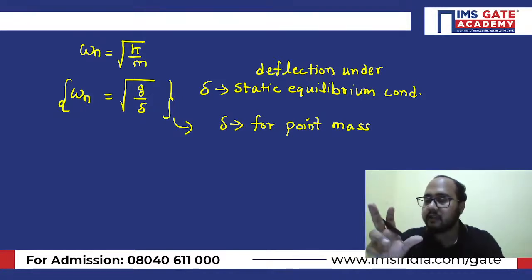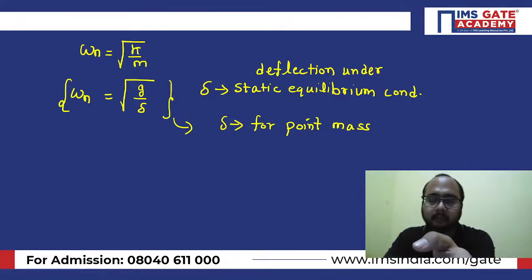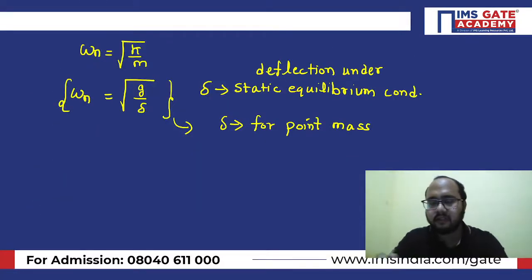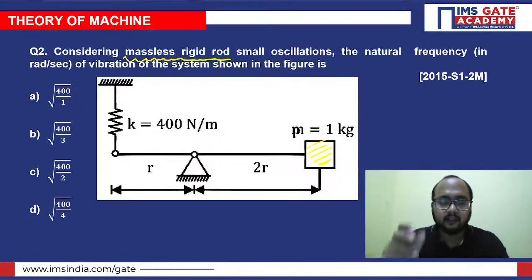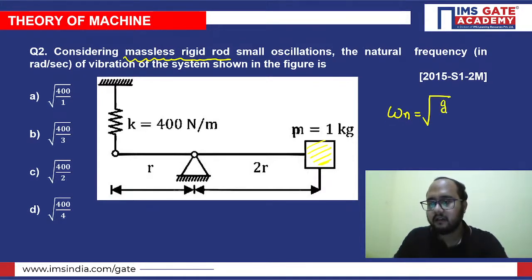These are the two important conditions. Always remember, right? Most of the time students use this formula, but they don't know in which condition it is applicable, right? Are you getting the point? So always remember 2 points, right? First, what is delta, and delta is for the point mass only, right? So in this particular case, I can apply omega n equals under root g by delta, correct?